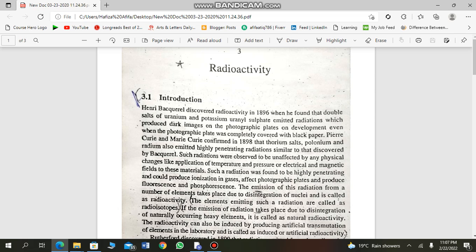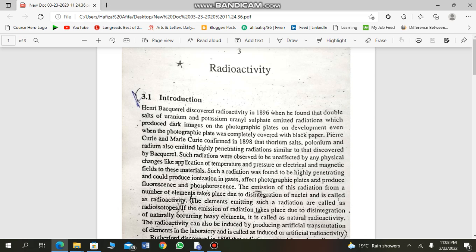Such radiations were observed to be unaffected by any physical changes like application of temperature, pressure, and electrical or magnetic fields to the material. Such a radiation was found to be highly penetrating and could produce ionization in gases. The emission of these radiations from a number of elements takes place due to disintegration of nuclei and is called radioactivity.